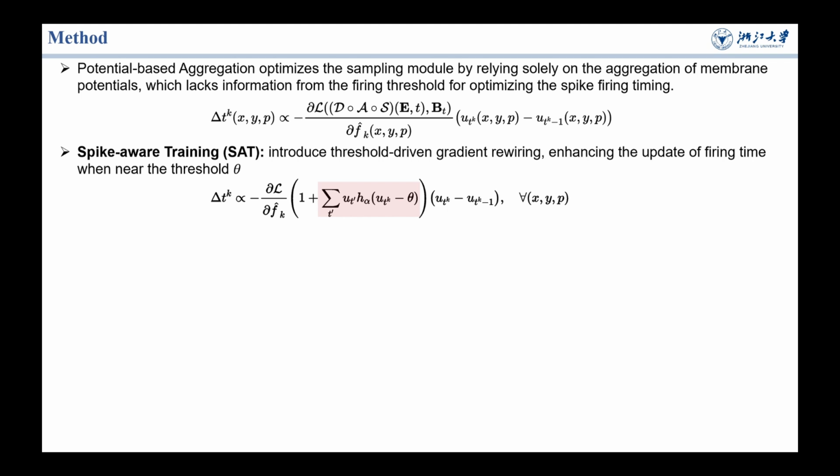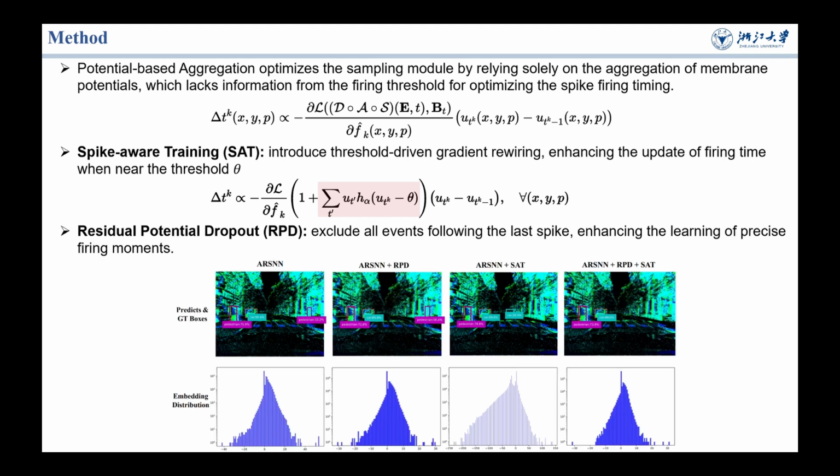This enhances the update of spike timings near the threshold, resulting in more precise sampling away from critical points. Additionally, we introduce residual potential dropout, RPD, to exclude events following the last spike, forcing the sampler to learn precise firing times. As shown in the figure, RPD leads to a more compact feature distribution, while SAT prevents mode collapse toward non-firing regions with concentrated negative membrane potentials.